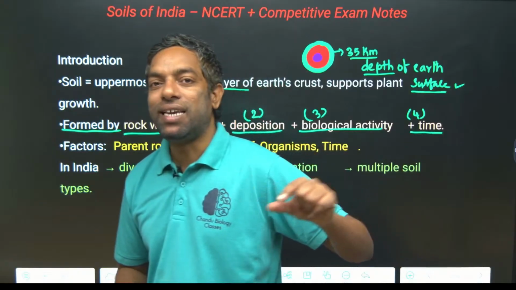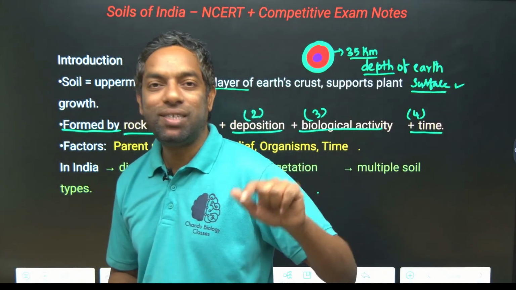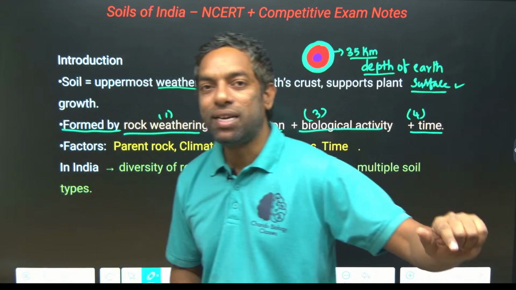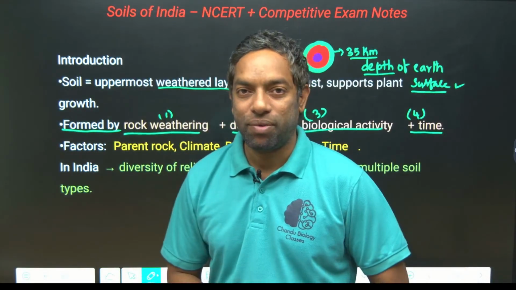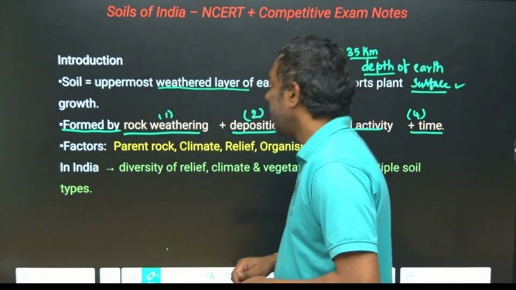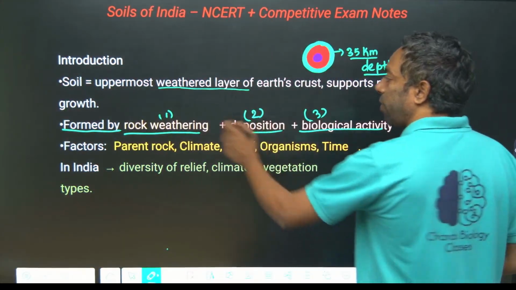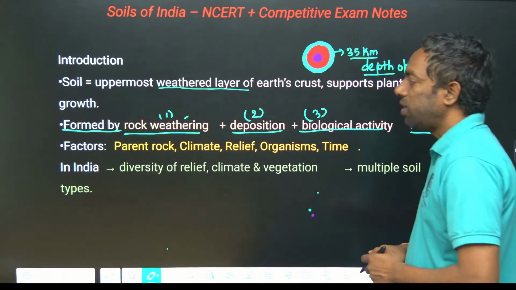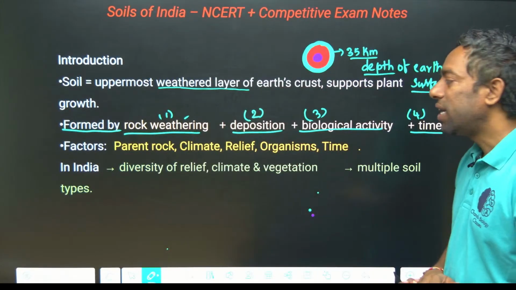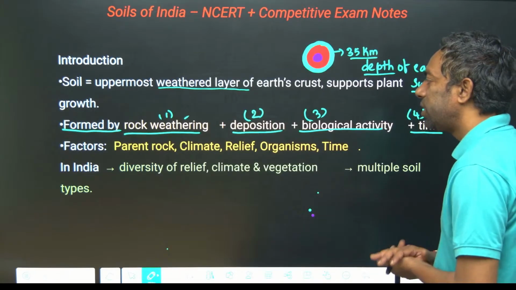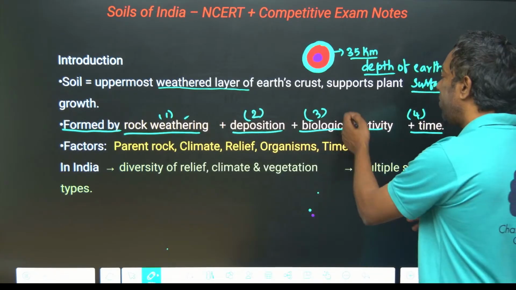These are the metamorphic changes that take place according to time. In this way, the four factors of soil formation are weathering as the process, deposition, biological activity and time.